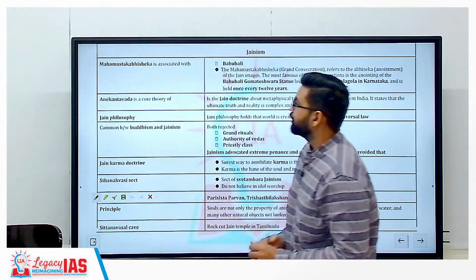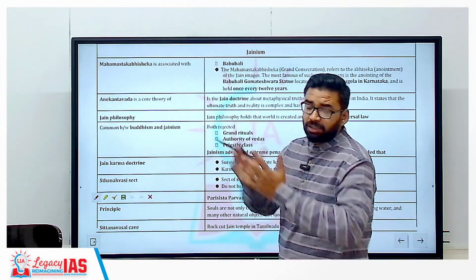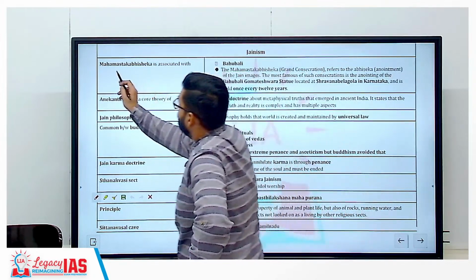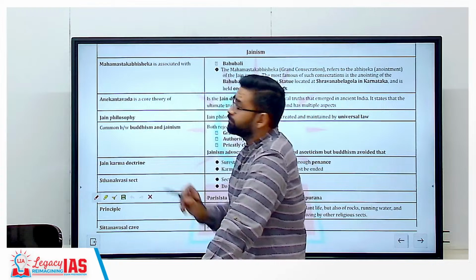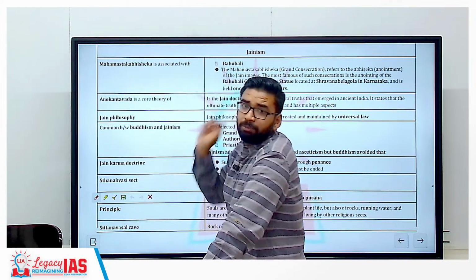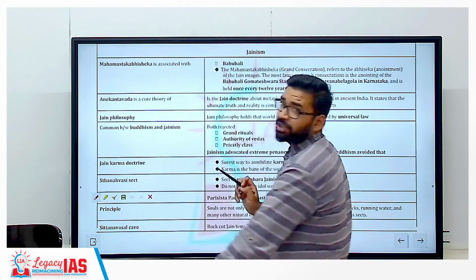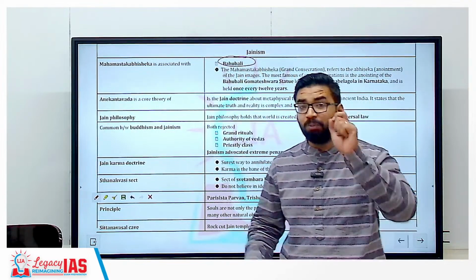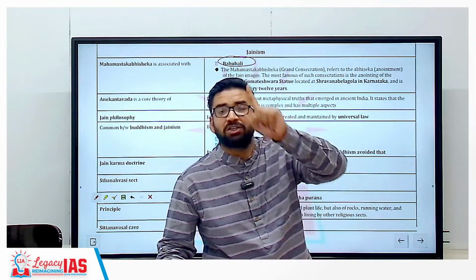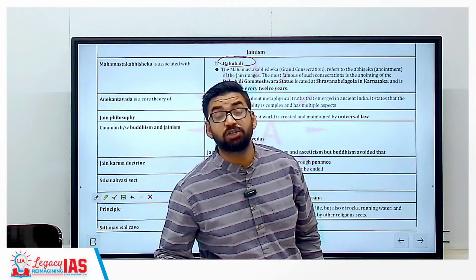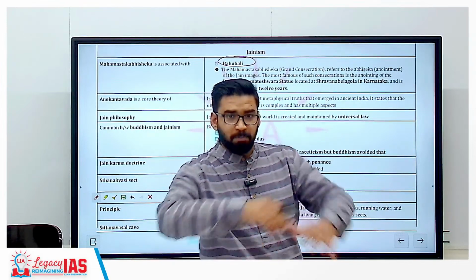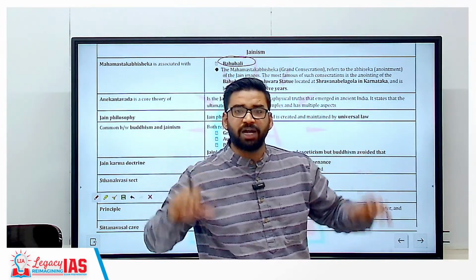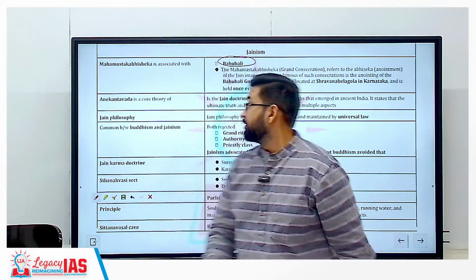Now in Jainism, the first question that I got in this PYQ was Mahamastak Abhishek. Mahamastak Abhishek is associated with Bahubali. Bahubali was the son of the first Tirthankar in Jainism, Rishabhadev. Bahubali captured all the neighboring kingdoms, that is why he got the title Bahubali. Clear?